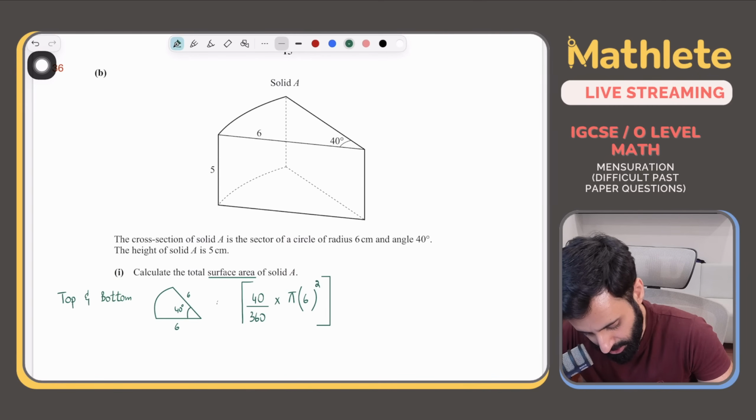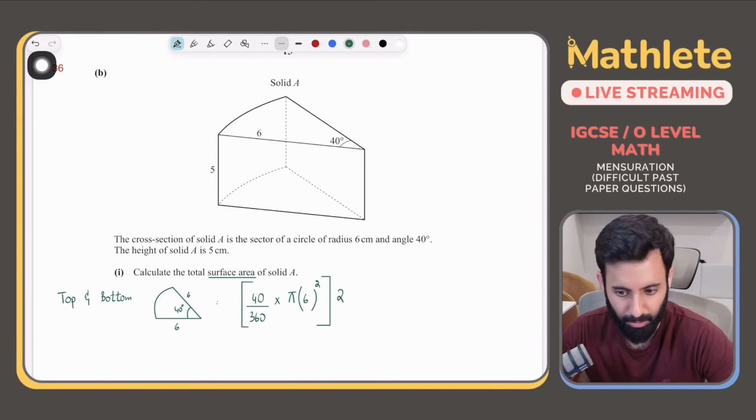How many such faces do we have? We had 2 such faces. They're completely identical, so that means we're going to multiply it by 2. Okay?